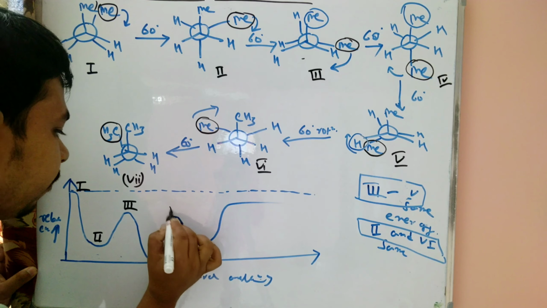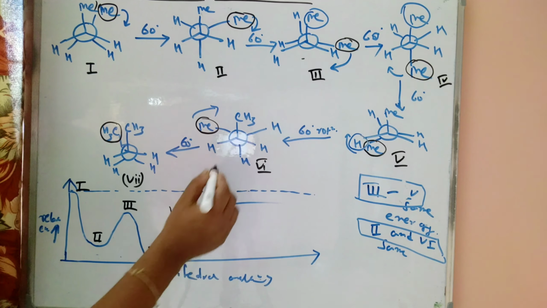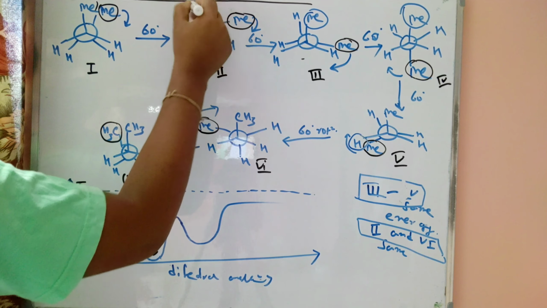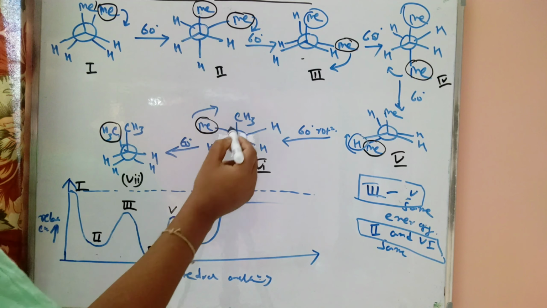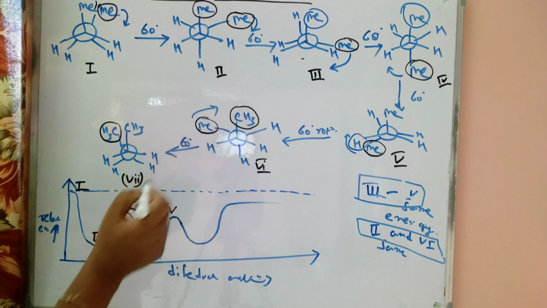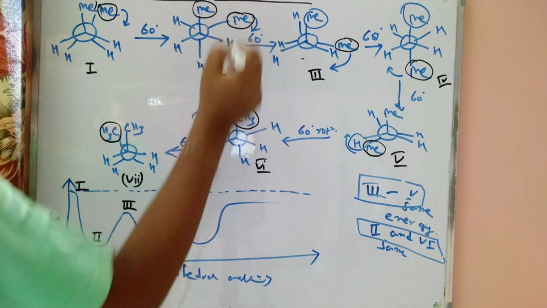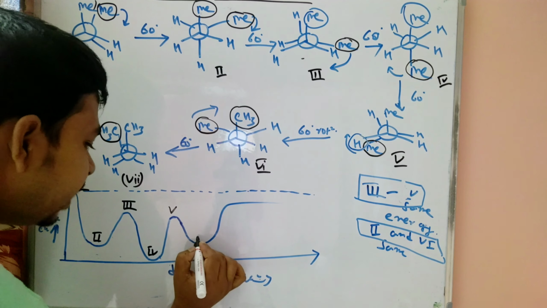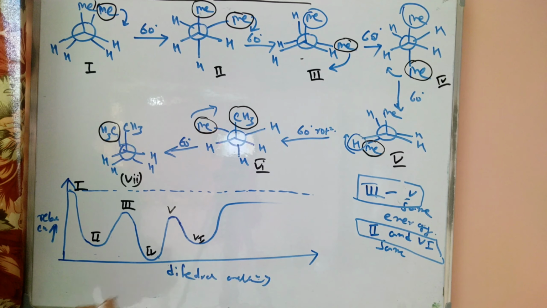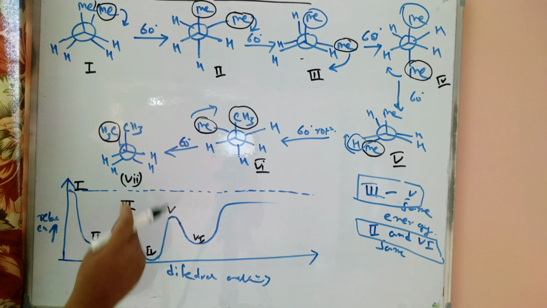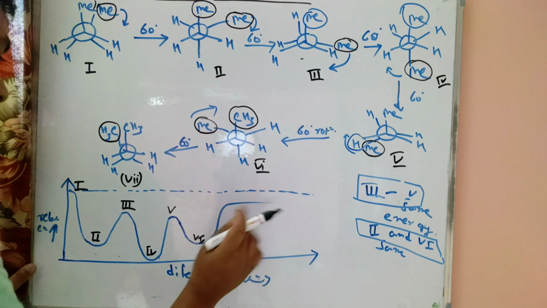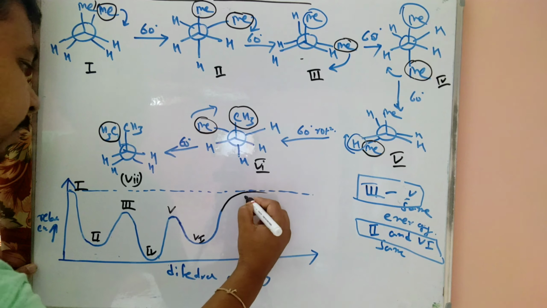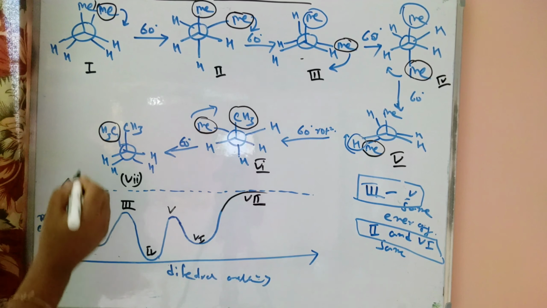so here 4, 5 is present here, and then in case 6 here 2 methyl, so 6 and 2 are similarly the same because two methyl groups are present in that pattern, so two dihedral angles are the same. So in that case we just replace here 6, but in that case 7, so 7 and 1 are the same, so this barrier increases and then 2 are the same, so this one is 7.